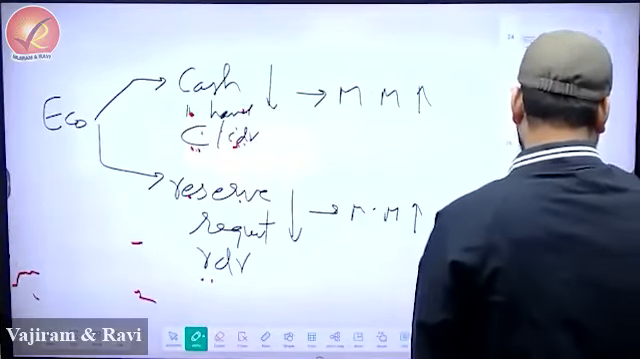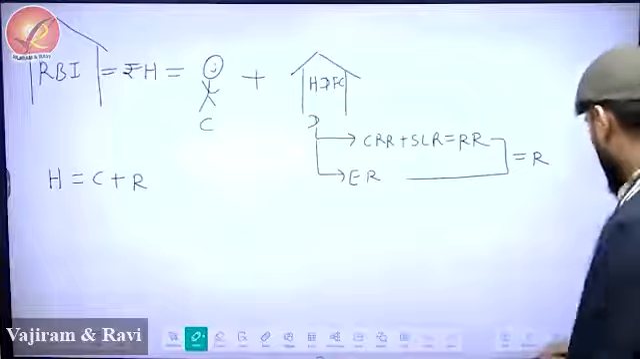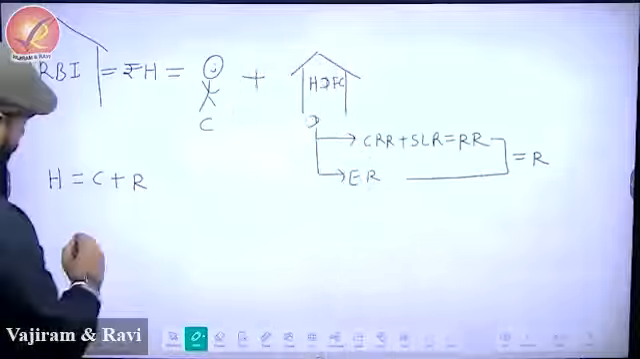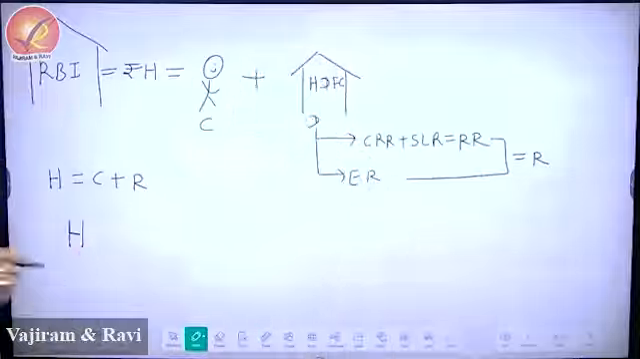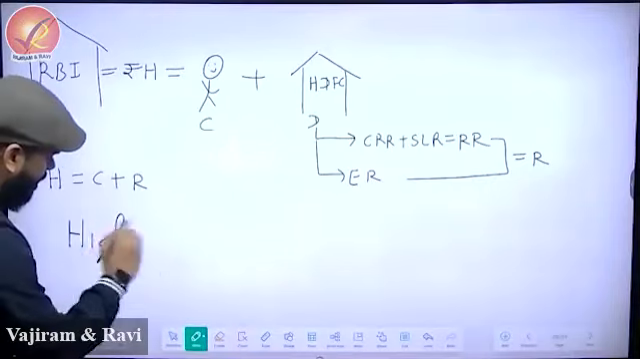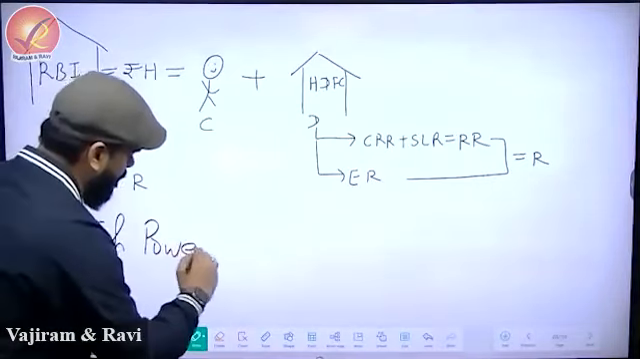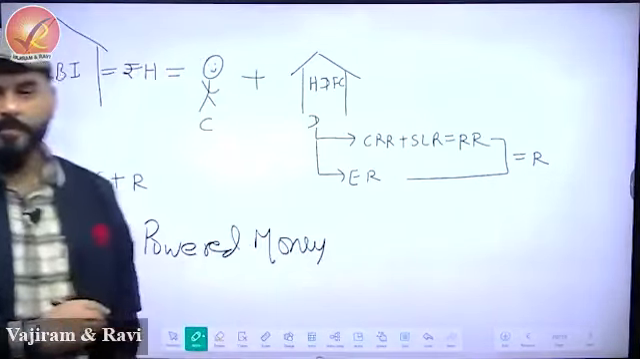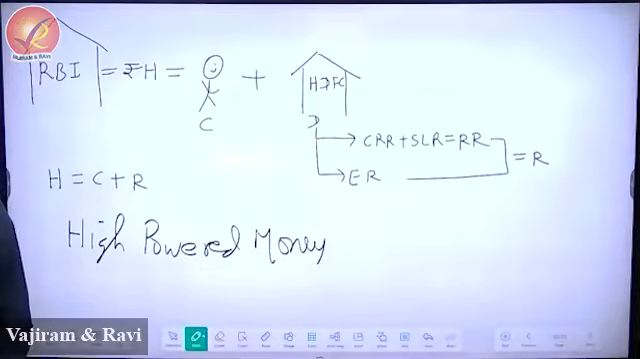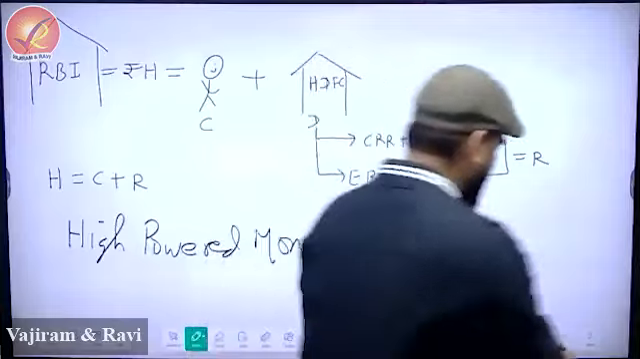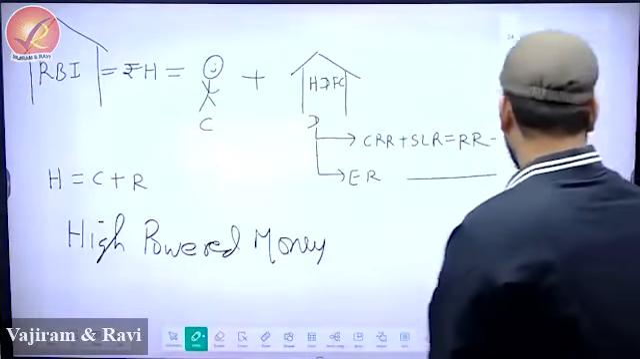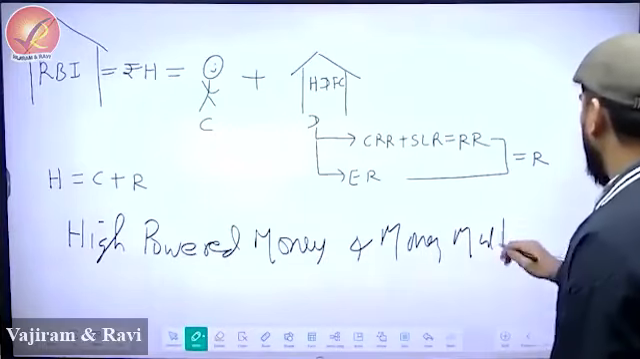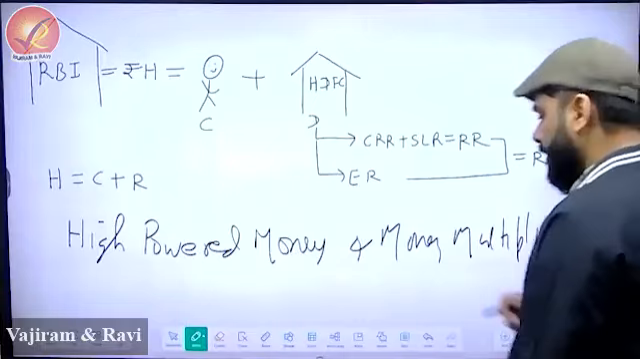And here is your first one. So what is the title you will give? Please write. This is your title for today. First title, high powered money. Write it please. First mathematical, later on literature dictation. First maths. High powered money and money multiplier.